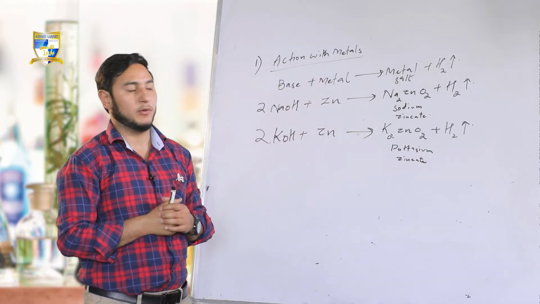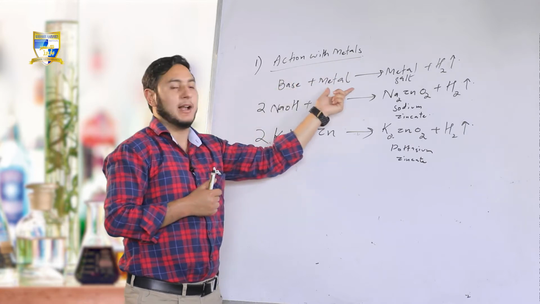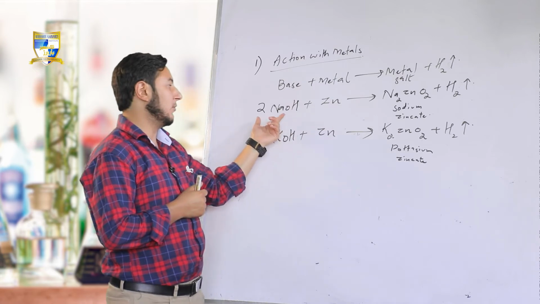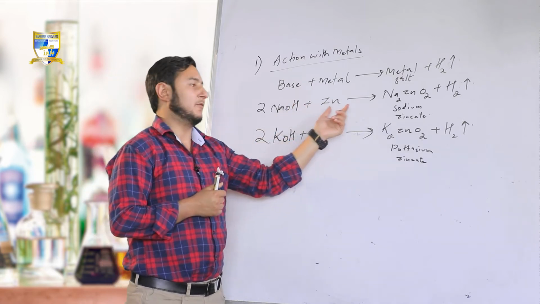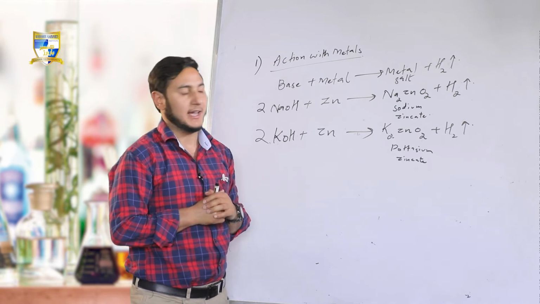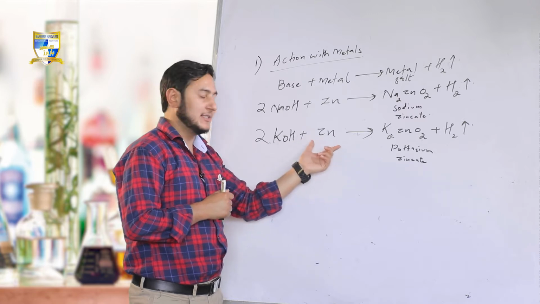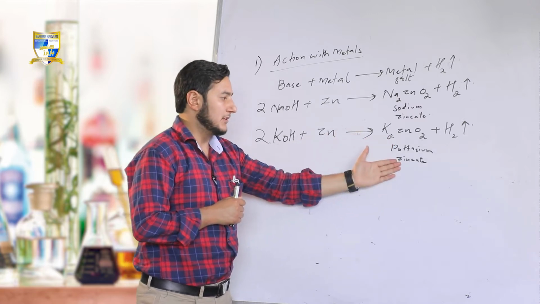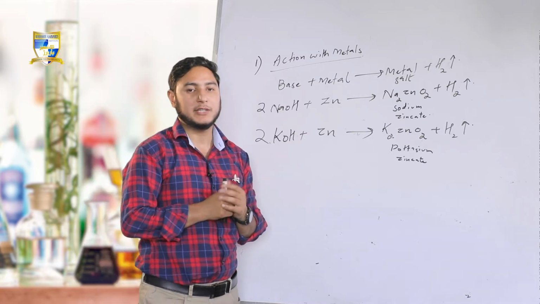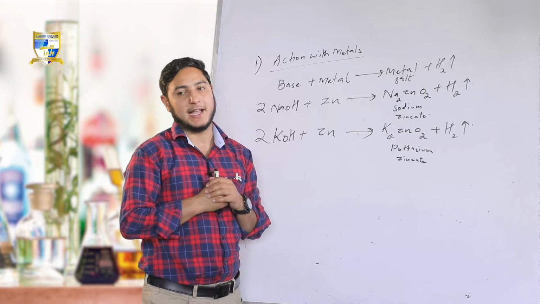So our first property was action with metals, that is, when bases react with metals, they form metal salt and release hydrogen gas. Example, sodium hydroxide with zinc, there is a formation of salt called sodium zincate and release of gas, that is hydrogen gas. Likewise, potassium hydroxide reacting with zinc forms potassium zincate and there is evolution of hydrogen gas. Moving to property number 2, that is action of bases with non-metal oxides.